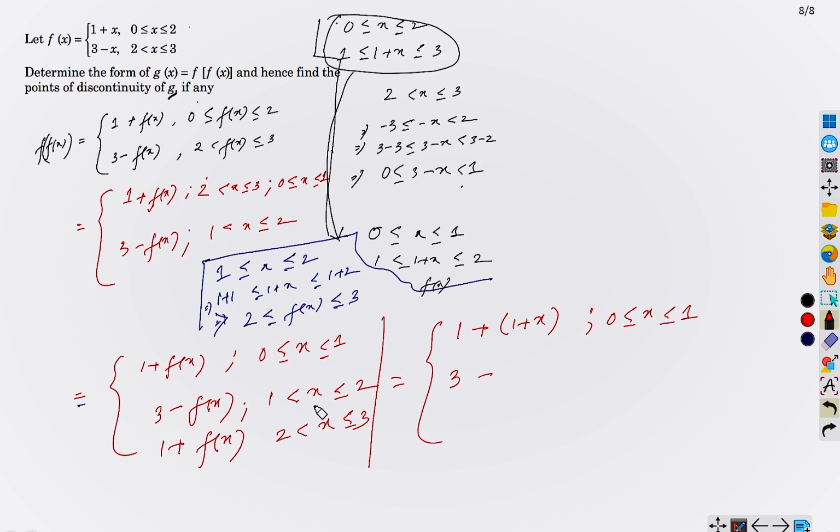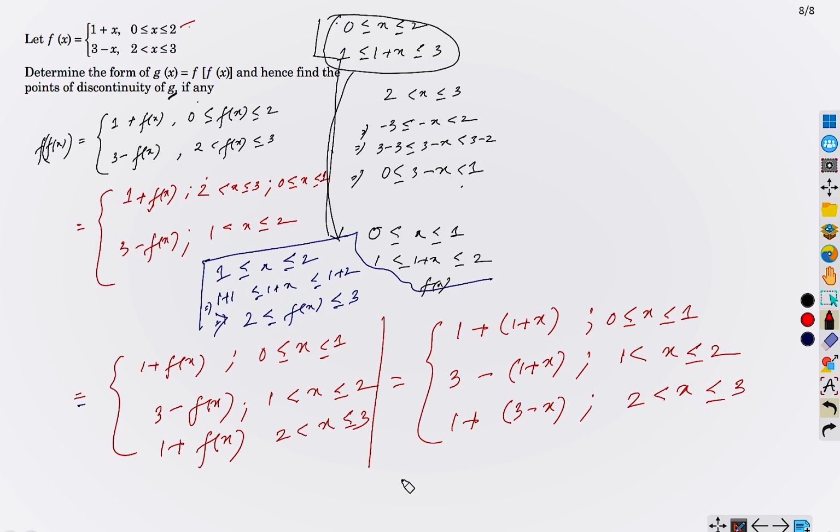Now when x is from 1 to 2, the definition is again 1 plus x, correct? Because this is 1, x from 1 to 2. Now when x is from 2 to 3, the definition is 3 minus x. So 1 plus 3 minus x.